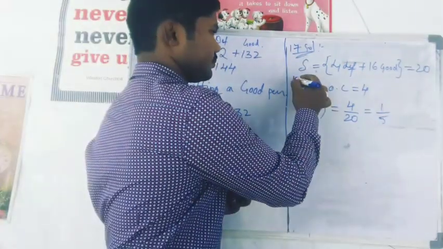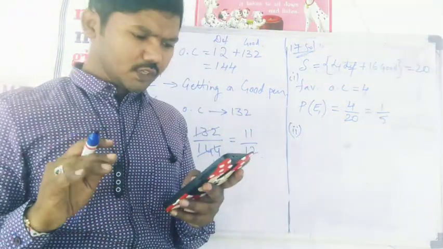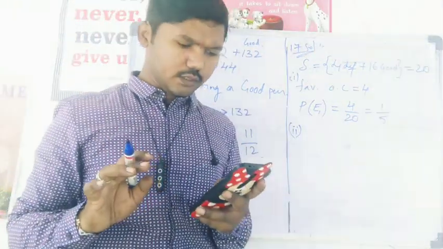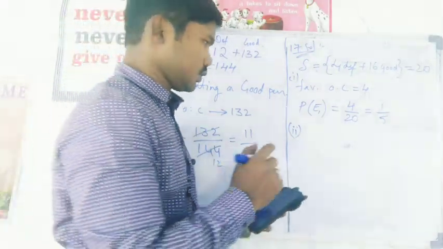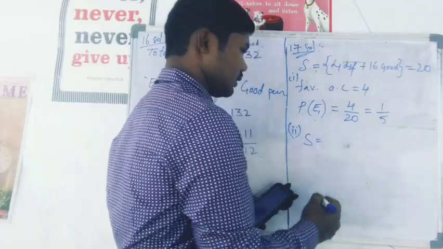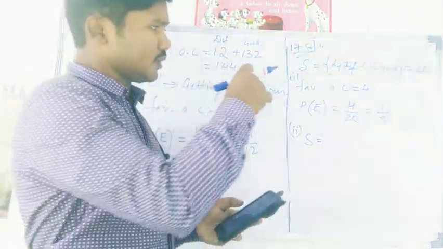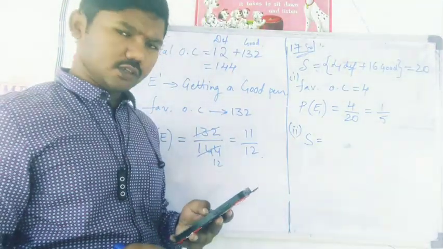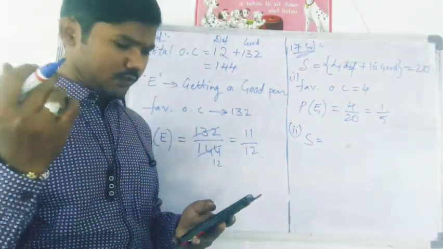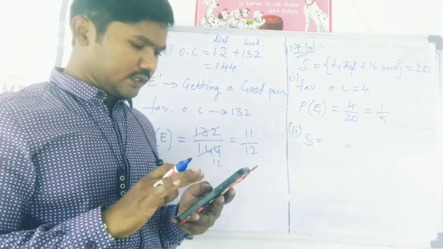And the second one is: suppose the bulb drawn in the first is not defective. This is the question, be careful. Not defective in the sense that when you took the bulb in that attempt, you got a good one instead of a defective one, and it is not replaced.